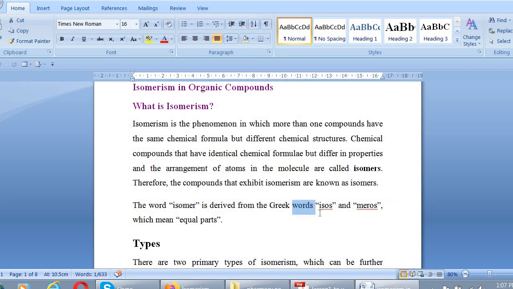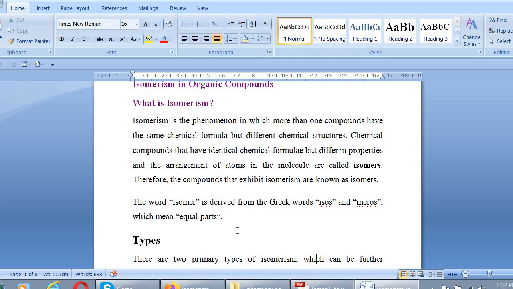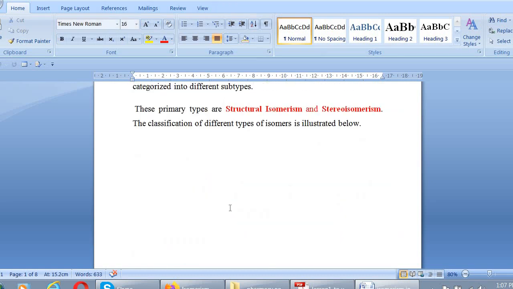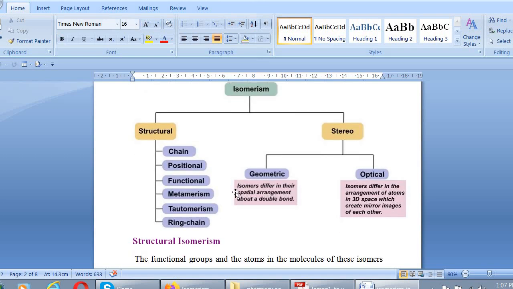According to this Greek word, it is made up of two words, isos and meros, which mean equal parts. Now I am discussing the types of isomerism. It can be divided into two subtypes, which are structural isomerism and stereoisomerism, and these are further categorized into different subtypes. This can be well explained with this flow chart.